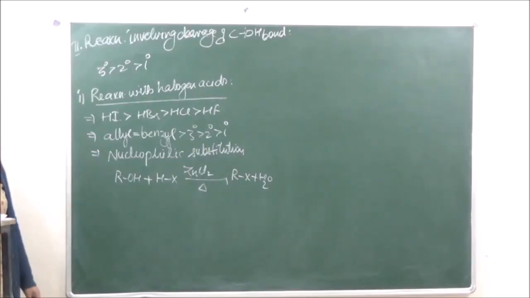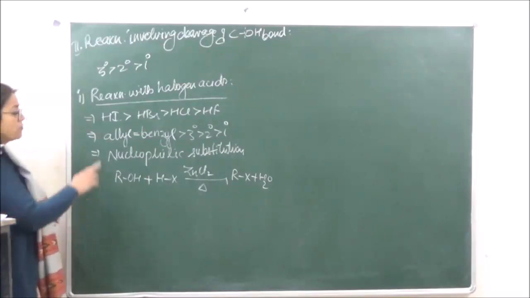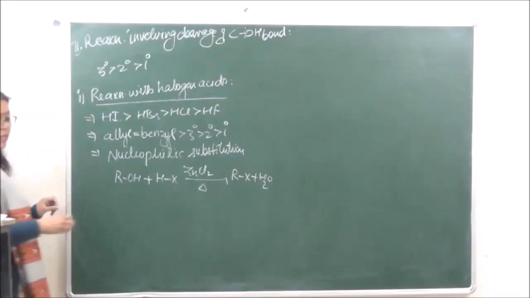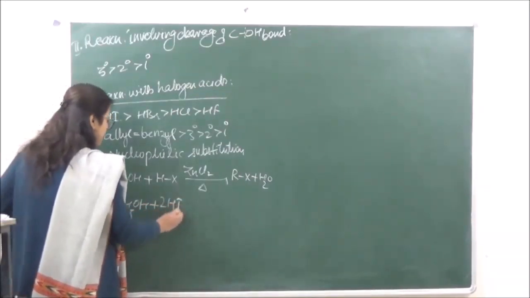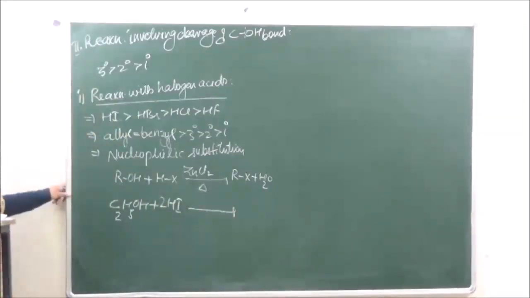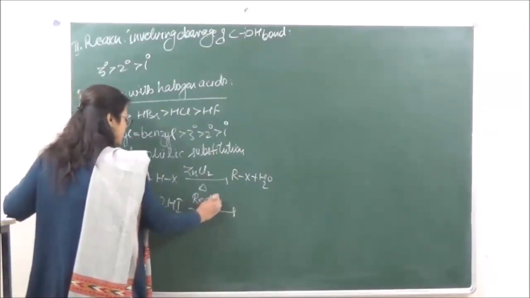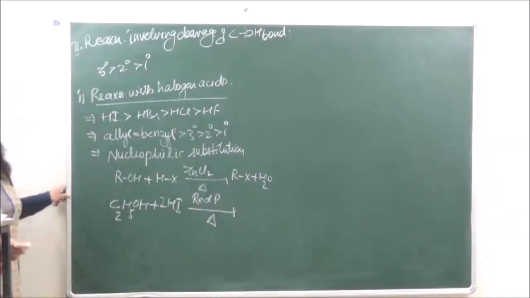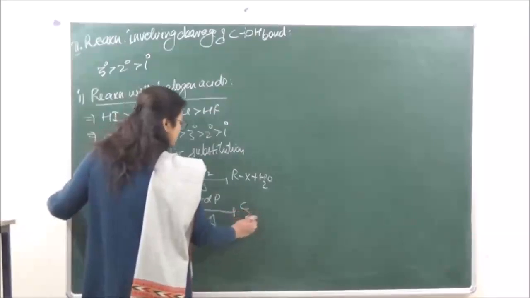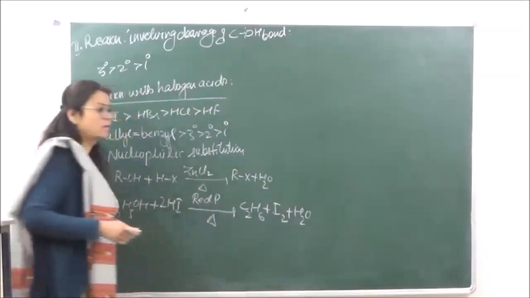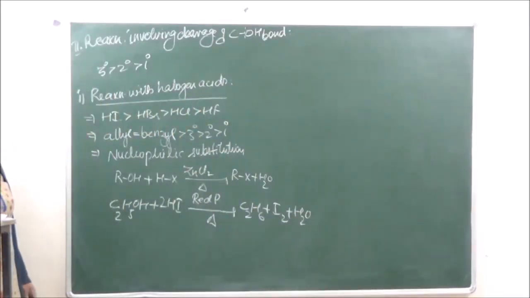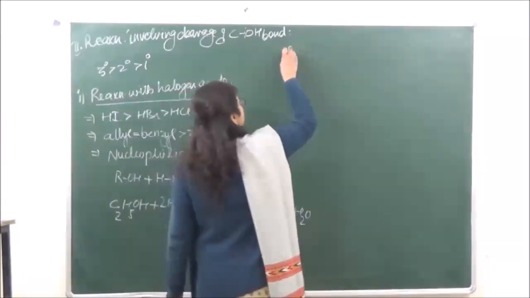Now in case the alcohol is heated with concentrated HI, that is, we want to get the iodide as a product, then the catalyst used is going to be red phosphorus instead of zinc chloride. So what is going to be the reaction? We have C2H5OH plus 2HI in the presence of red phosphorus, and we heat it. We are going to get the iodide plus water. Okay, the second reaction also we've already done.